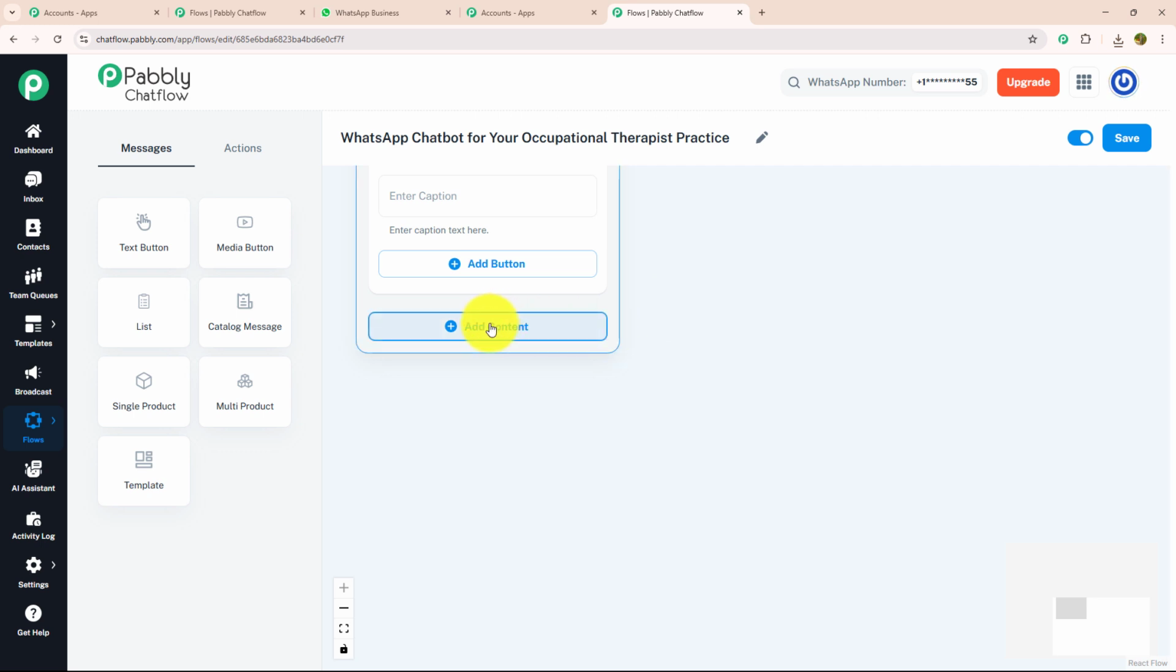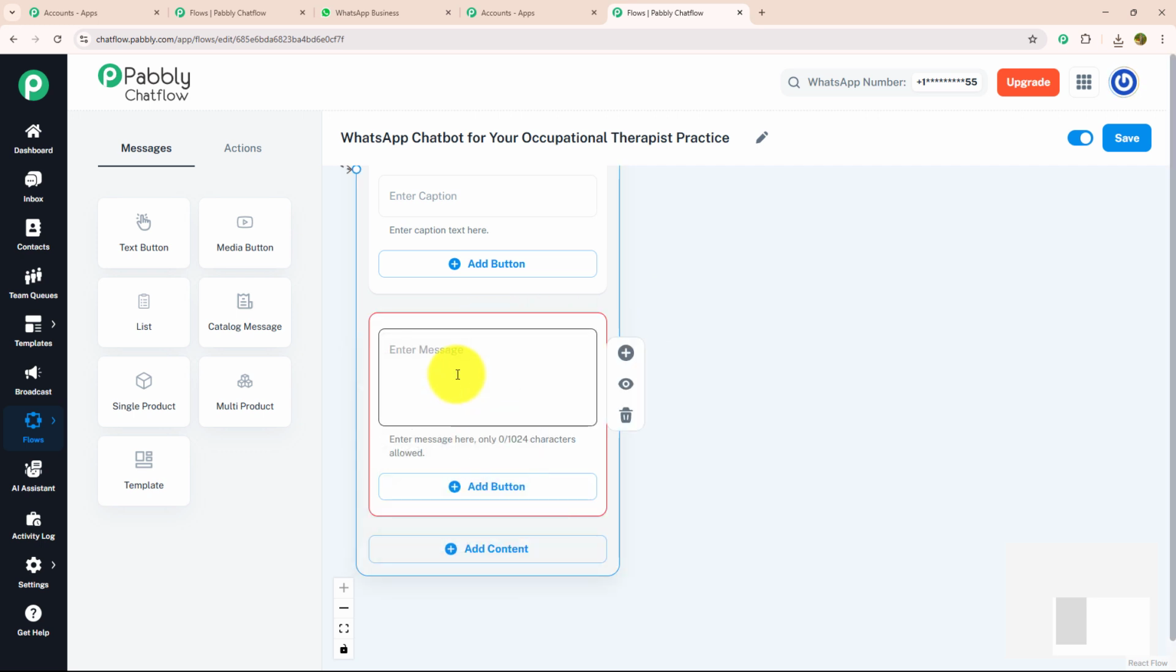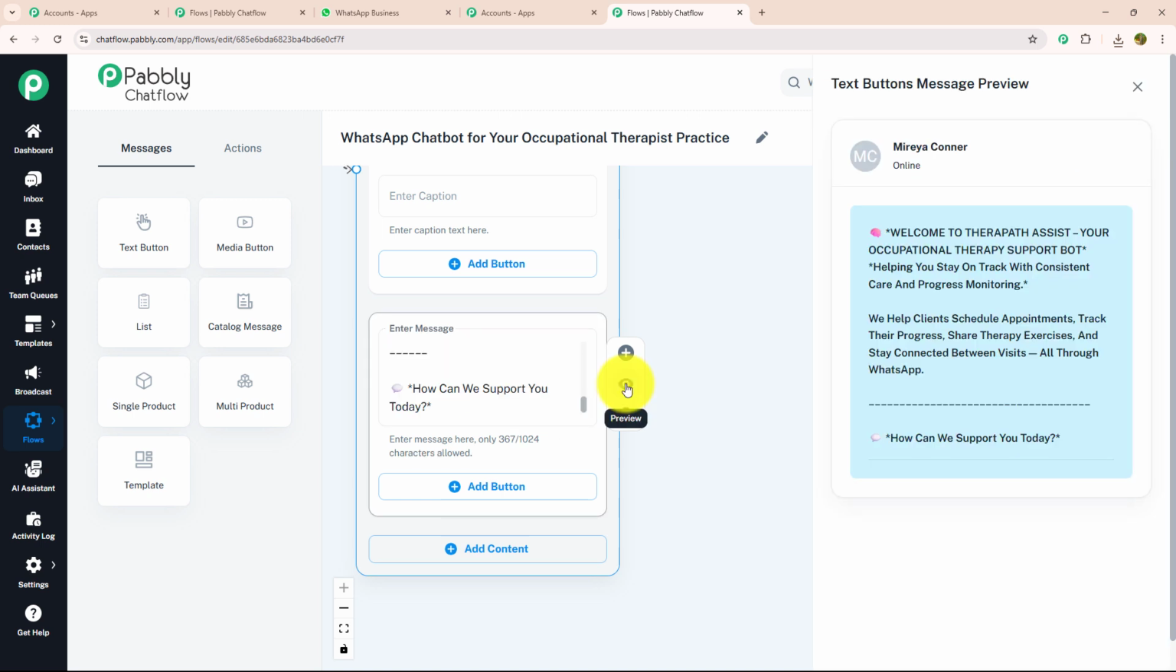For that, I'm going to click on the add content button and select the text button. Over here, I will enter my message which welcomes my customer and says: welcome to Therapist Assistant, your occupational therapy support bot, here to help you stay on track with consistent care and progress monitoring. We help clients schedule appointments, track their progress, share therapy exercises, and stay connected between visits, all through WhatsApp. How can we support you today?